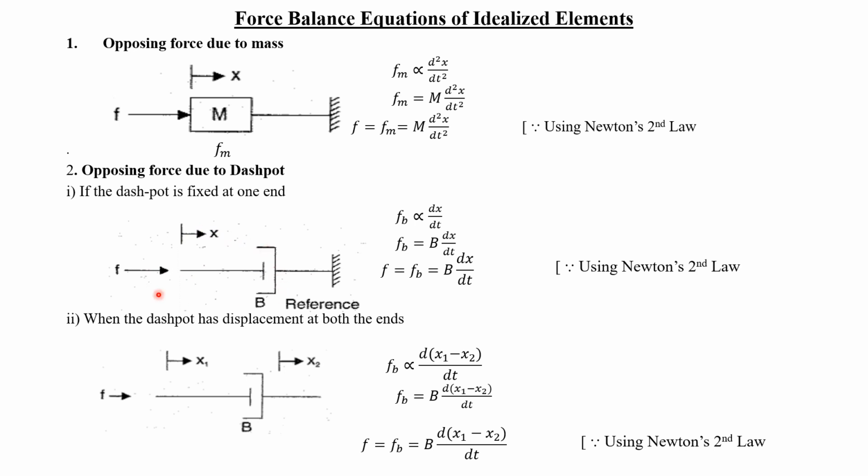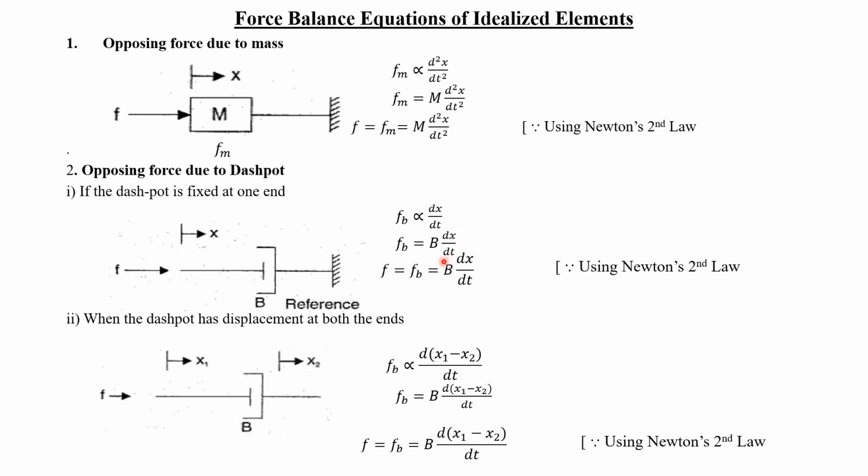Now this applied force will be opposed by the opposing force due to the dashpot, that is Fb. Because this is an ideal dashpot, it has negligible mass as well as negligible elasticity. So there will be only a single opposing force, that is Fb. This Fb will be directly proportional to the velocity of the body. That is, Fb is directly proportional to dx by dt. To remove the proportionality, we introduce a constant b, which is equal to the frictional coefficient. So Fb is equal to b into dx by dt.